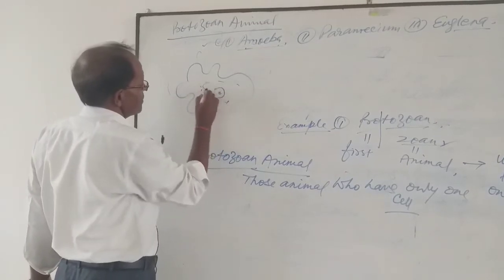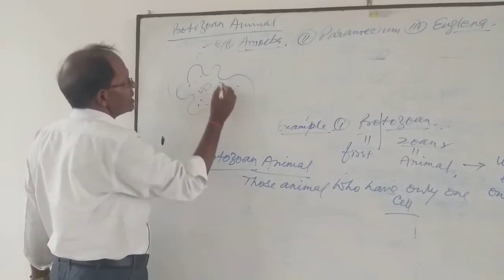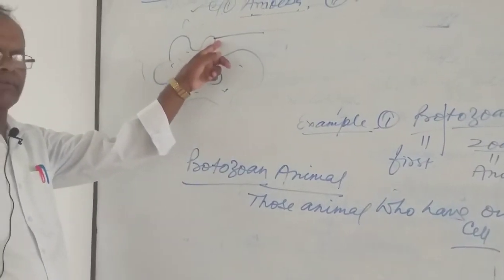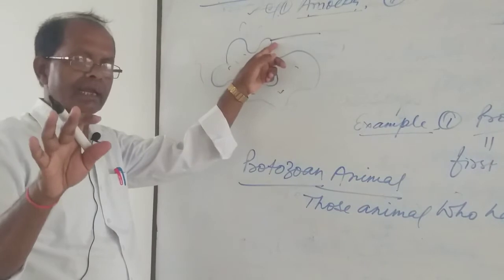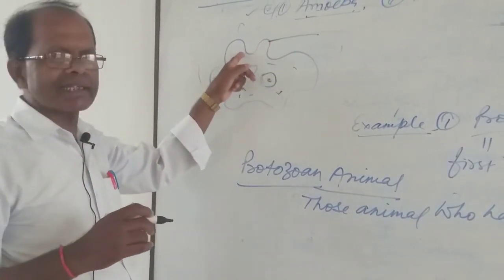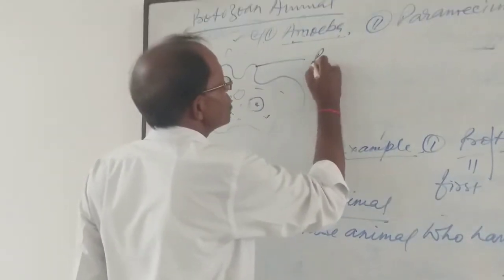Here are the vacuoles. This one is the finger-like structure, and we have discussed it already in class 7. Now you have to remember that the finger-like structure is known as pseudopodia.